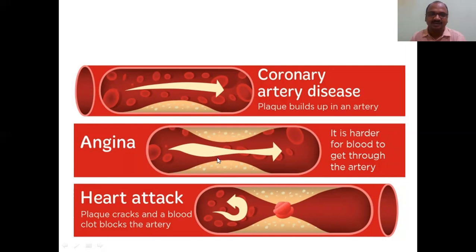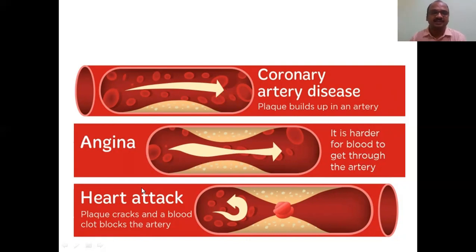This condition is called angina. Angina means anji, which means 5 in Tamil. It is very hard for the blood to get through the artery. Okay, very difficult. See, it is very difficult to flow. It is somewhat easy, not completely easy.